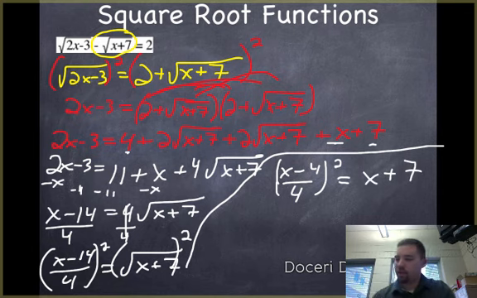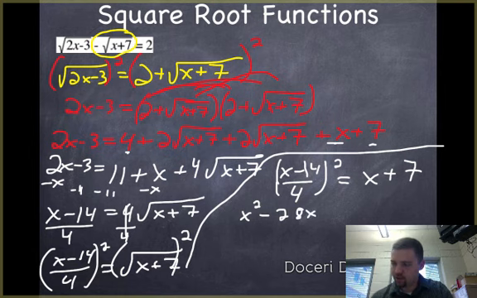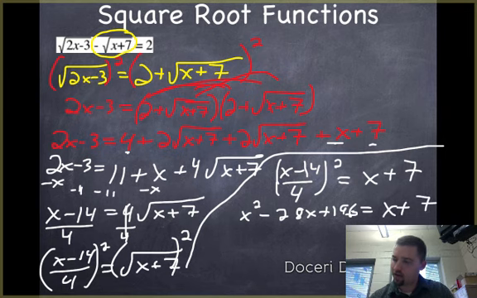All right, and I forgot the 14. Okay, x minus 14 squared is just going to be, you have to trust me on this, x squared minus 28x plus 14 squared. 14 squared, take out my handy dandy calculator here, 196, is equal to x plus 7. Okay, and then don't forget to divide by 4 squared, which is 16.